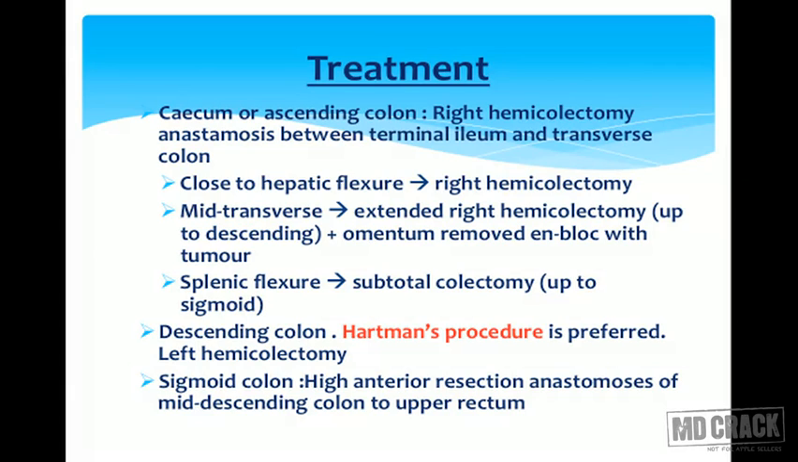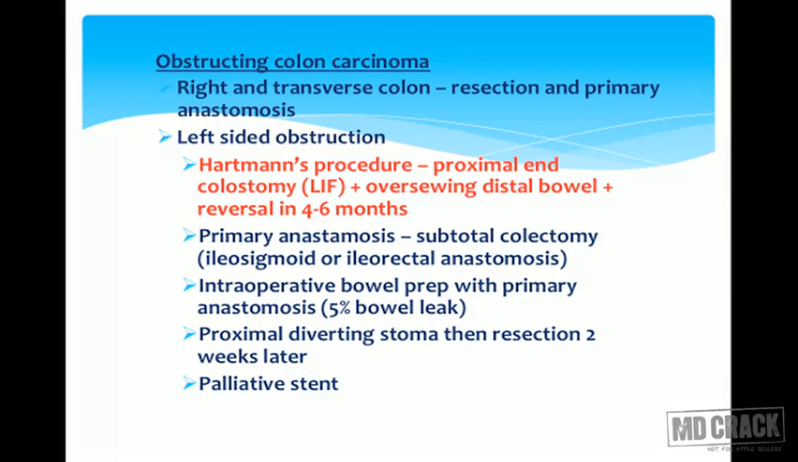In sigmoid colon, high anterior resection and anastomosis of mid-descending colon to upper rectum is done. Now if there is obstructing colonic carcinoma, if it is right and transverse colon, then resection and primary anastomosis is done. If there is left-sided obstruction, Hartmann's procedure is done, where proximal end colostomy is done, oversewing the distal bowel,